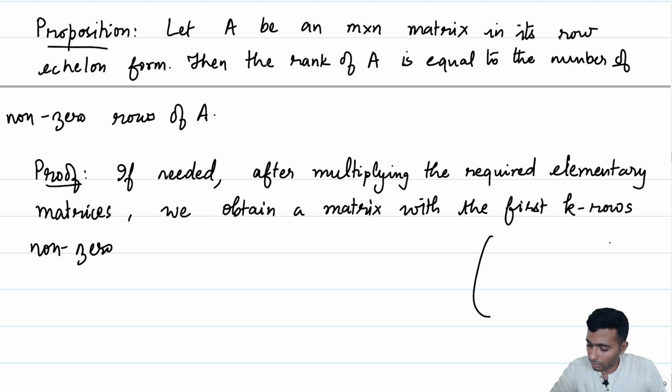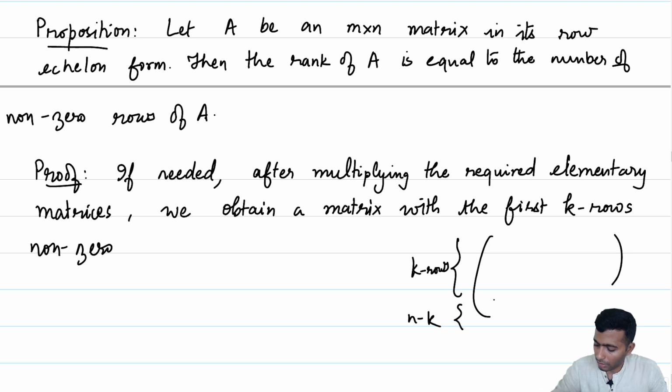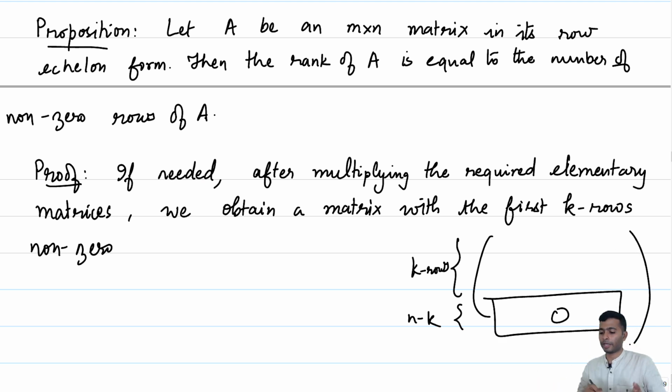So, you get a matrix where A11 up to say AK1, or rather let me not put it this way. Say this is the first k rows and this is the n minus k rows, it is a 0 matrix here. The last m minus k cross n matrix at the bottom is just the 0 matrix. Okay, that is what this means. If needed, multiply by the relevant elementary matrices to get the first k rows to be non-zero.